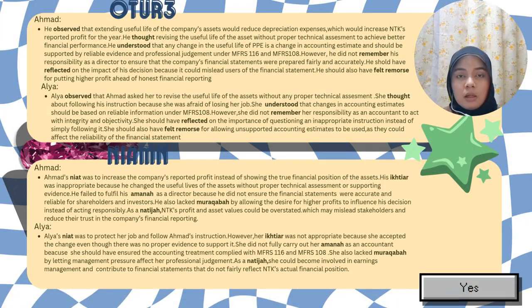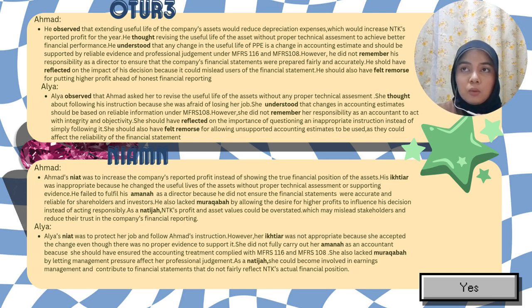Okay, for next, we have OTURR, which is observe, think, understand, remember, reflect, and remorse. For this, we will go one by one, which is Ahmad first and then Alia. For Ahmad, he observed that extending the useful life of the company asset will reduce depreciation expenses, which will increase NTK's reported profit for the year. So he thought of revising the useful life of the asset without a proper technical assessment to achieve better financial performance.